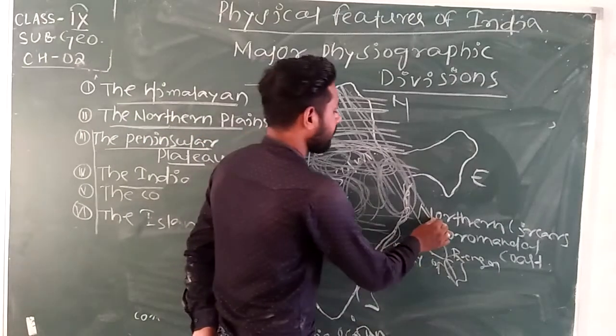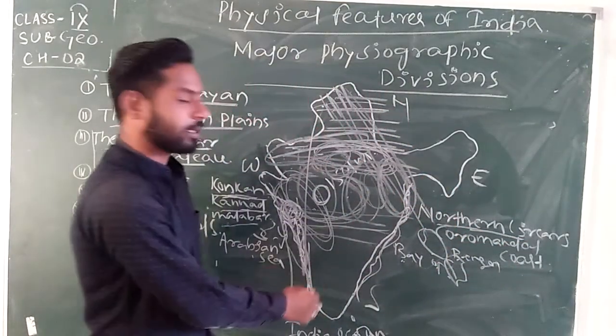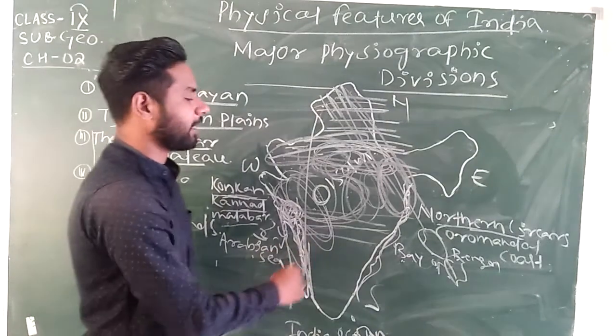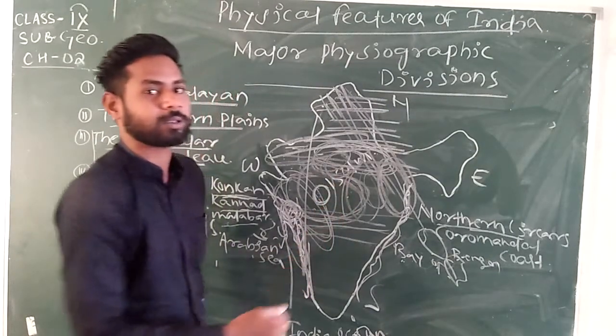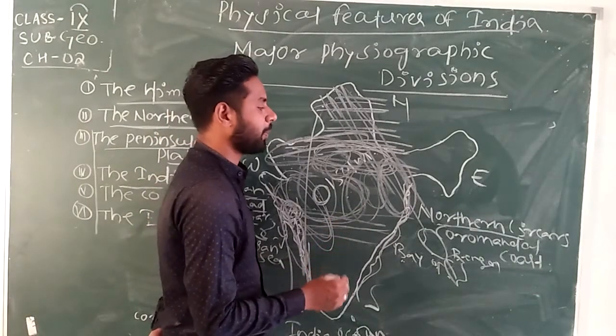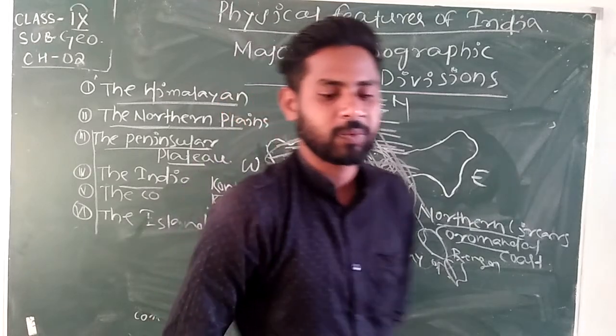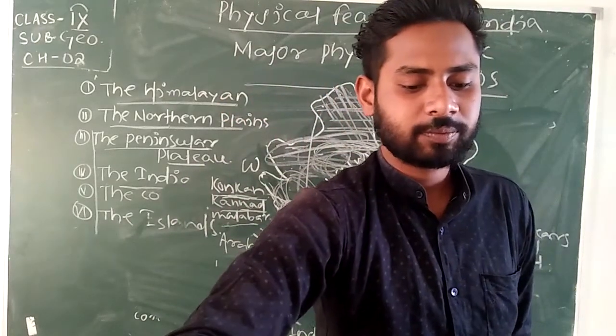After that, on the east side, along the Bay of Bengal, the coastal plains are divided into two: the Northern Circars and the Coromandel coast.